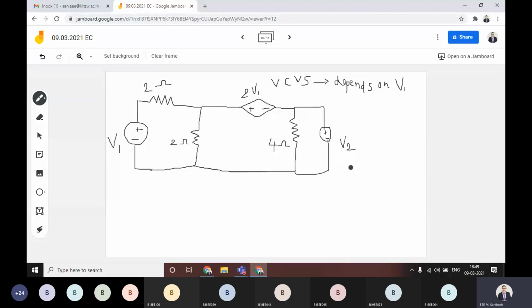I hope you got this kind of a circuit. Suppose you have here the voltage controlled voltage source. This dependent source always depends upon the voltage V1. For that reason it is called a voltage controlled voltage source.